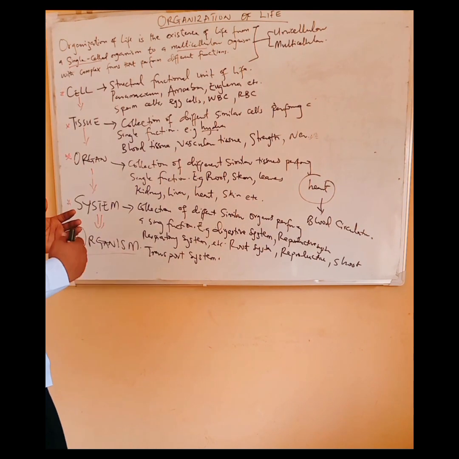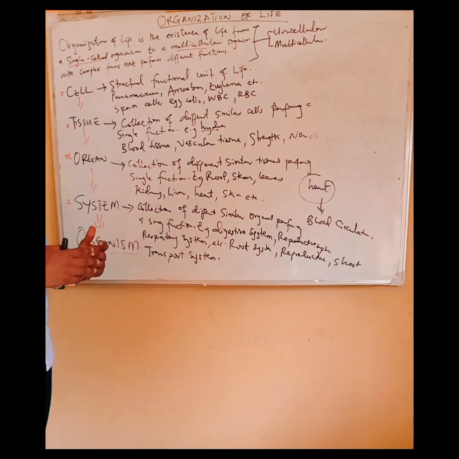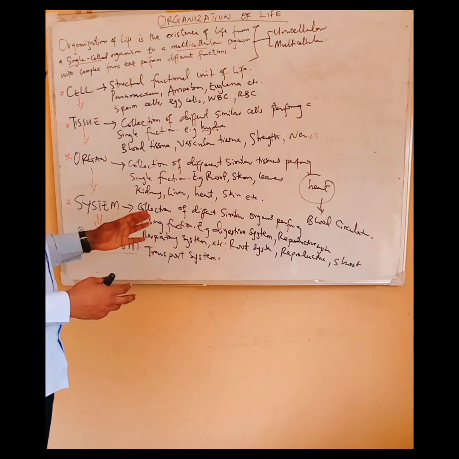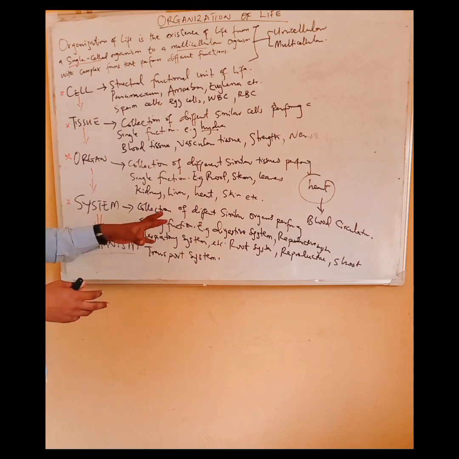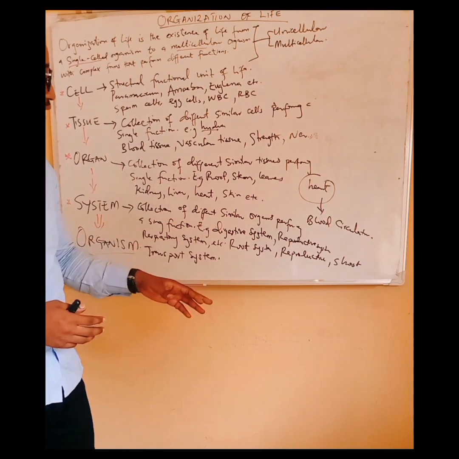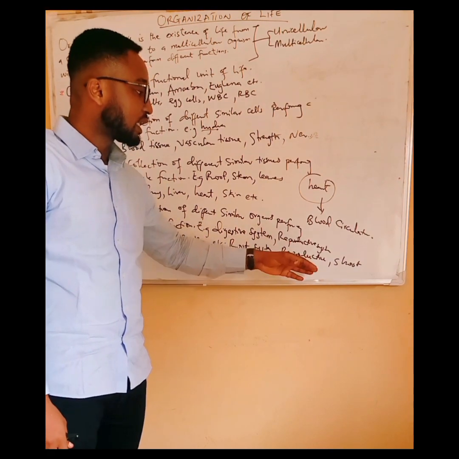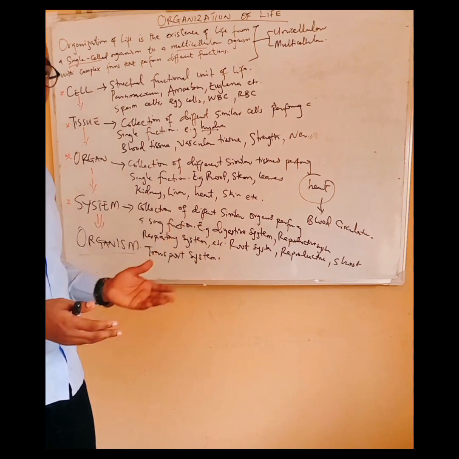Now, we look at the system. The system is a collection of different similar organs performing a single function. So, different organs coming together to carry out a particular function is known as the system. Examples of systems in animals: we have the digestive system, reproductive system, respiratory system, and so on. While in plants we have the root system, the reproductive system as well, and the shoot system, among others.